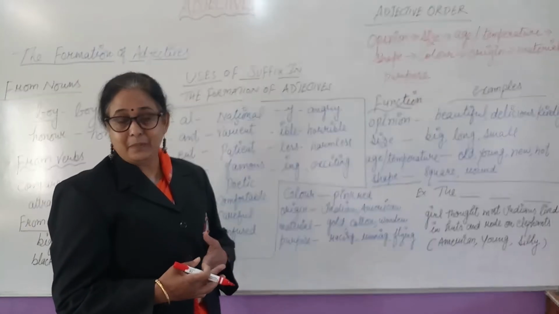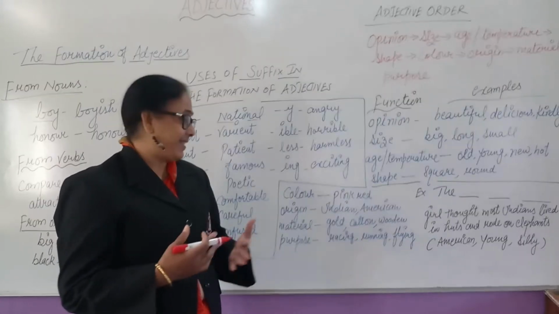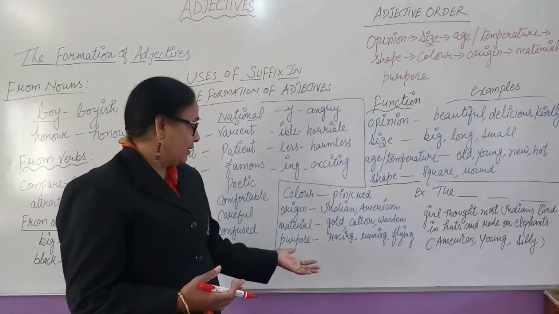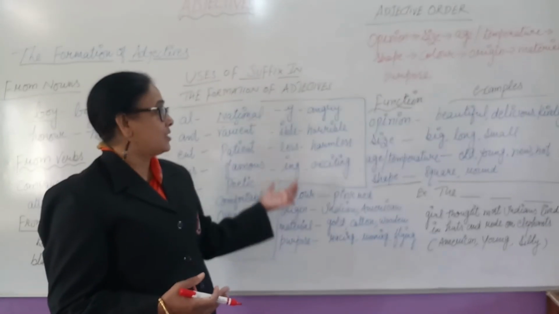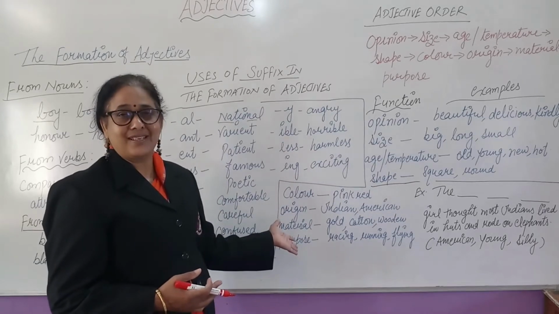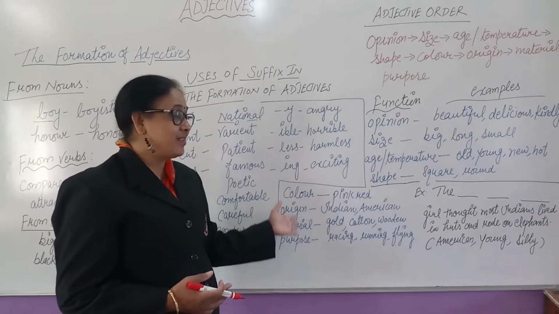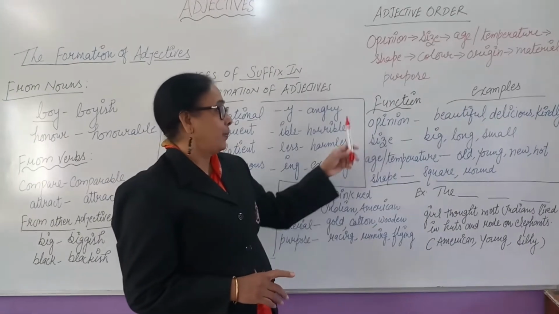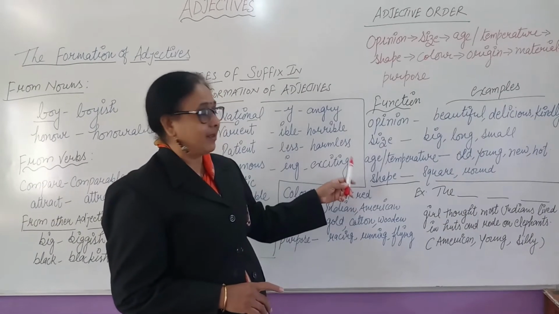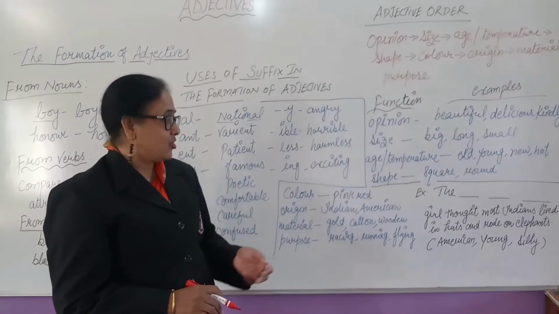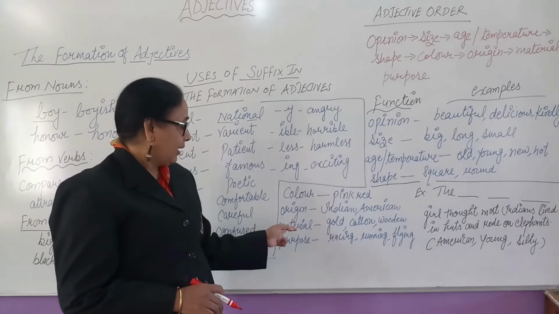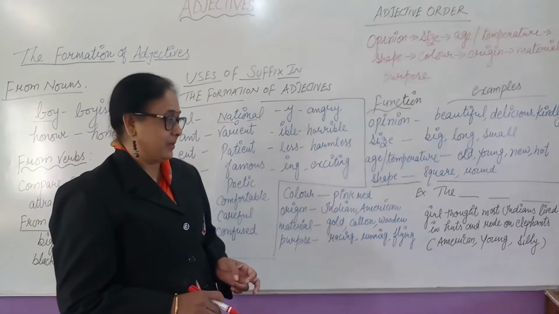Purpose, the word purpose is racing, sketching, running, flying, sleeping, all these are the purpose. So this order you have to use the adjectives in a sentence. First will come the opinion, then the size, then the age or the temperature, then the shape, then the color, then the origin, and the material and the purpose.